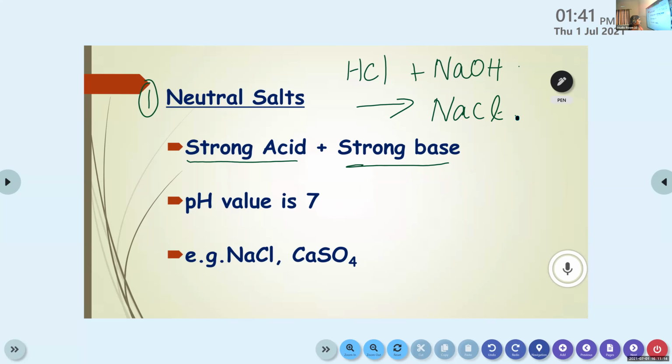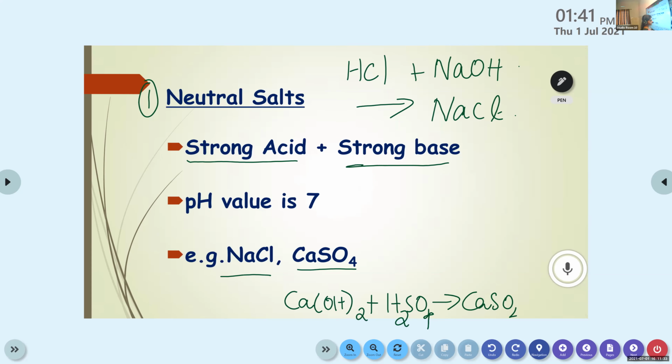Here examples are NaCl, then CaSO4. Another example, calcium hydroxide, Ca(OH)2 plus H2SO4. Here the product is CaSO4. This one is another example for neutral salt.